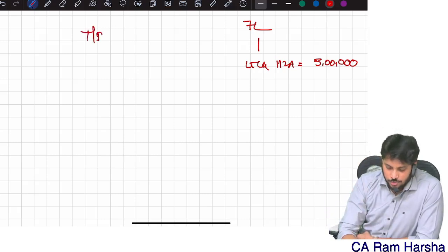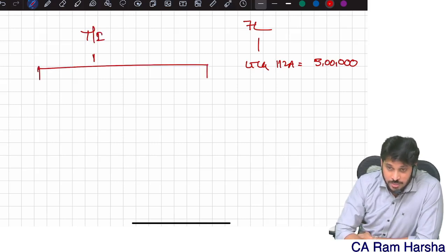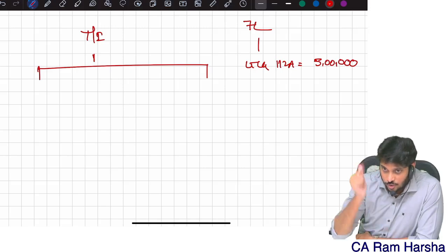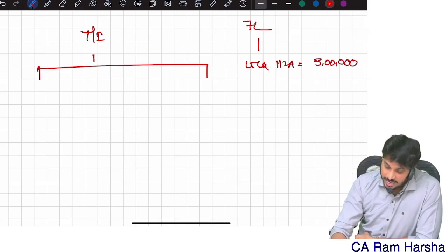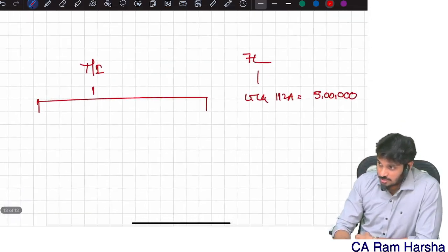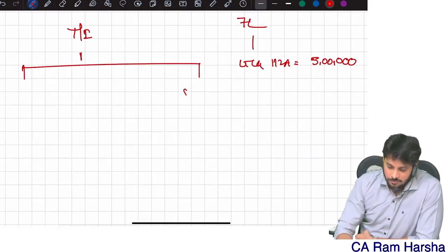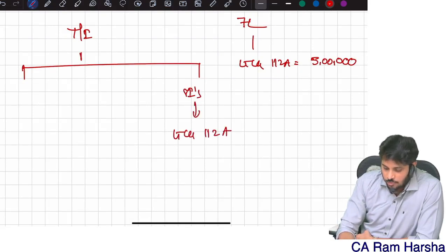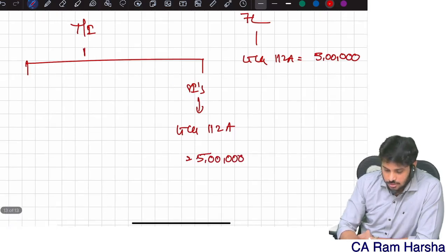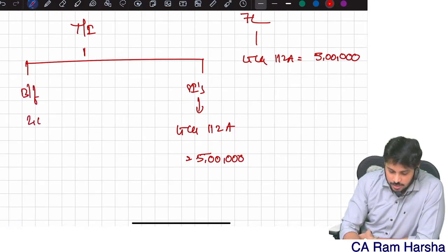Now I want to compute total income. I want to compute tax liability. First, when I'm computing tax liability, I need to split the total income into two parts. Always follow this. I can directly compute here, but I'm not doing it. Whenever I'm taking an illustration, I'm following the format. First, special incomes. Allocate long-term capital gain 112A. How much is it? 5 lakhs. Then the balancing figure is what?